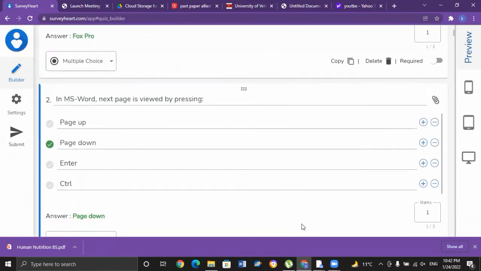In MS Word, the next page is viewed by pressing. So we can see we can move to the next page by pressing the Page Down option. We can also access the next page by using the drop down menu. So the correct option for MCQ number 2 is Page Down, that is B.